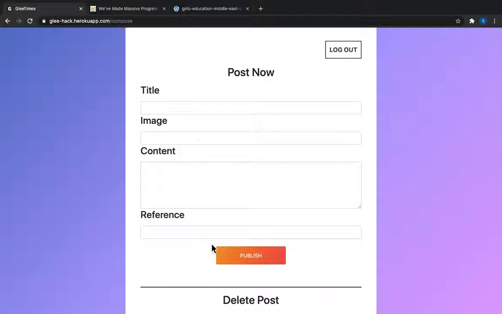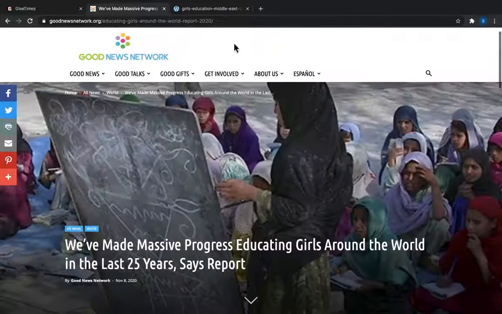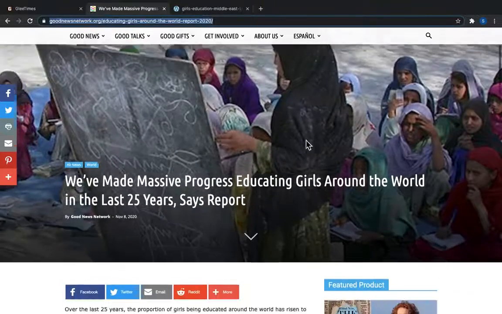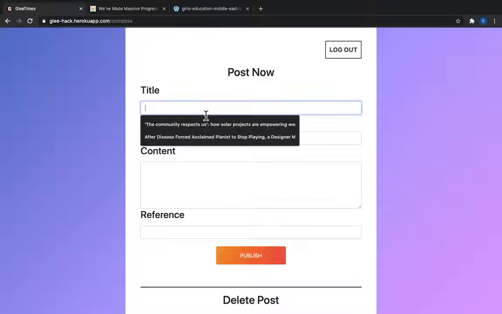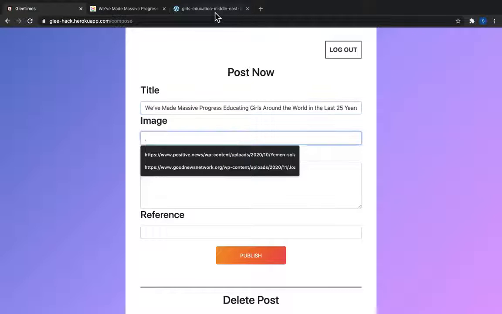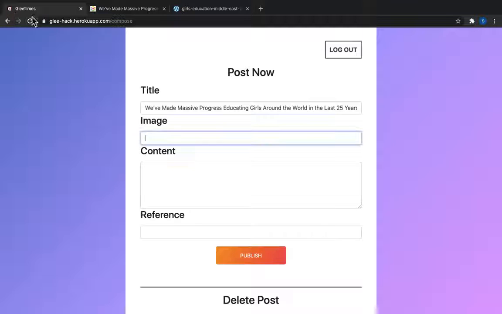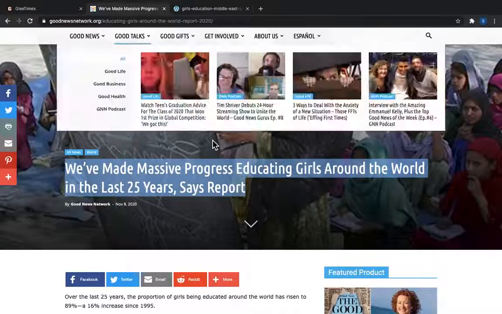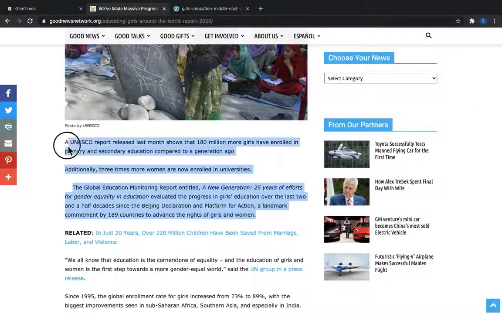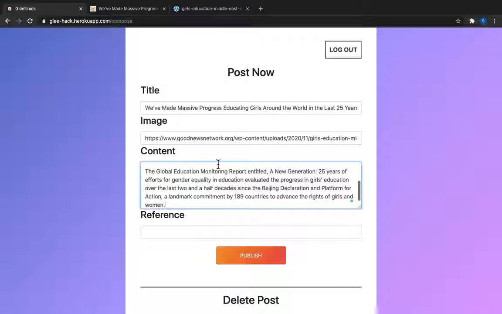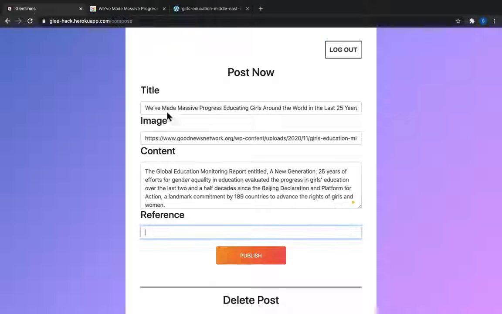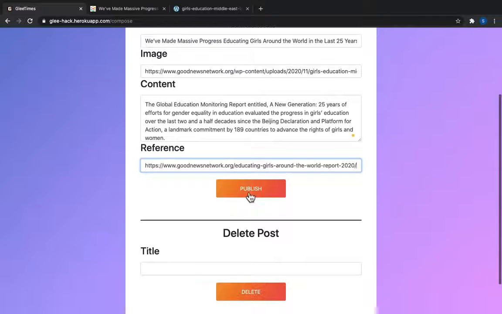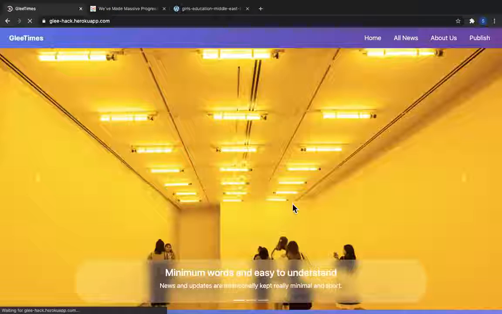As you can see, we will require four things: title, image, content, and reference of the article. For now I am taking an already published article from another website. So let's copy the title of this blog here. Okay, you don't need to upload the image. You can just add the link of the image of the article. Let's copy the content of the article, and let's copy the reference. Reference is the website from where the article is taken. It's not compulsory to add, but I am taking articles from somewhere, so I am adding it.